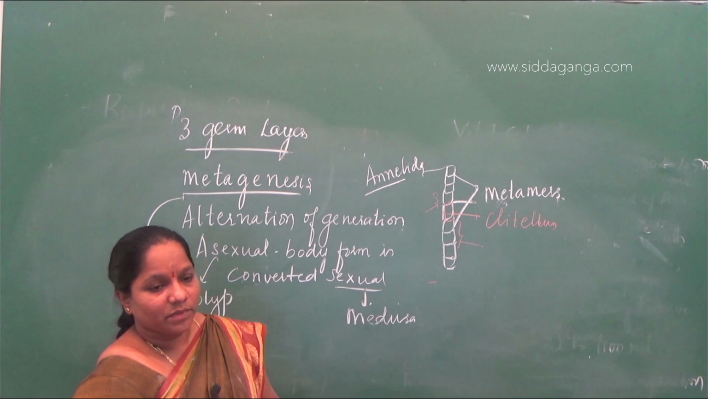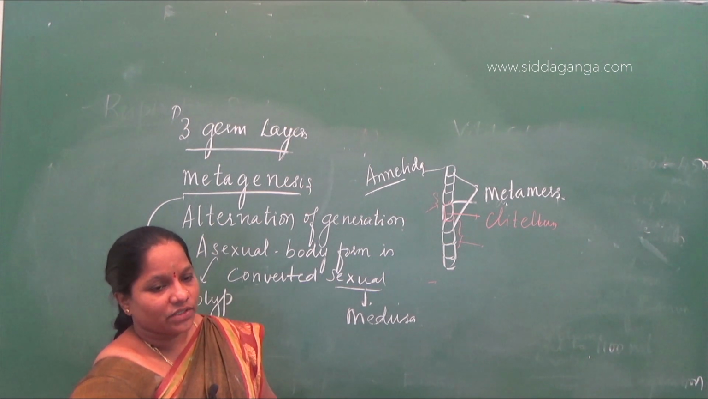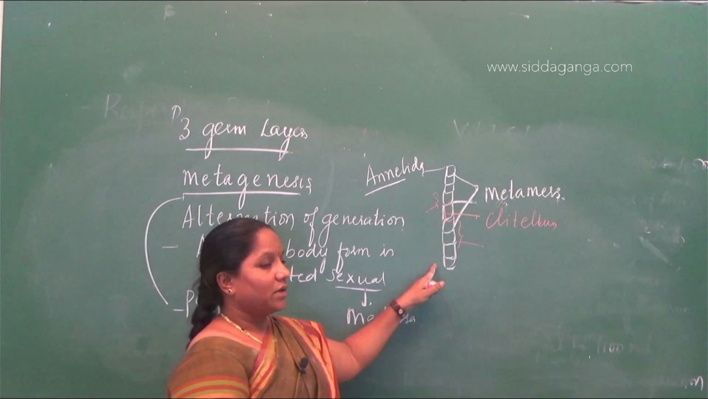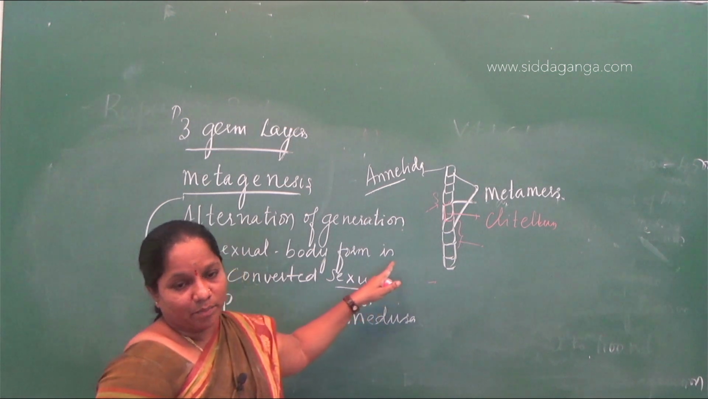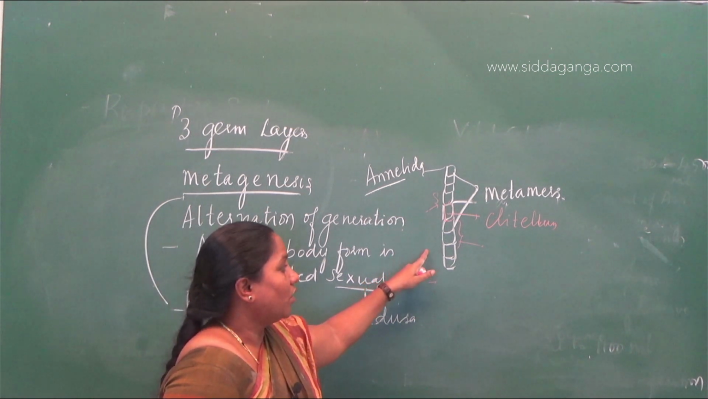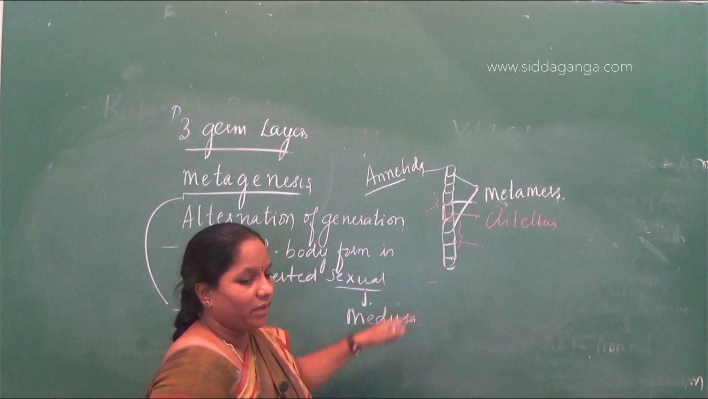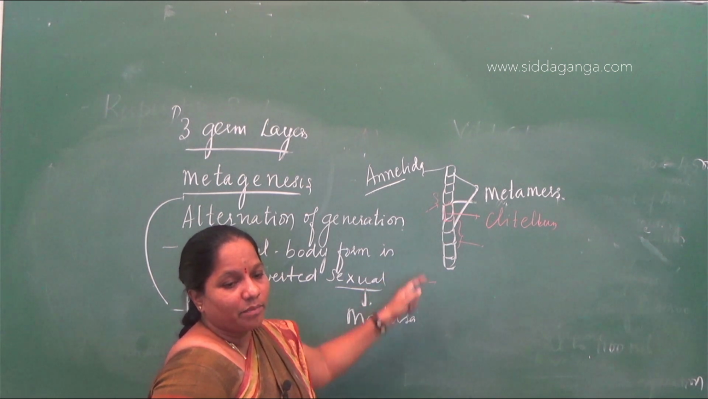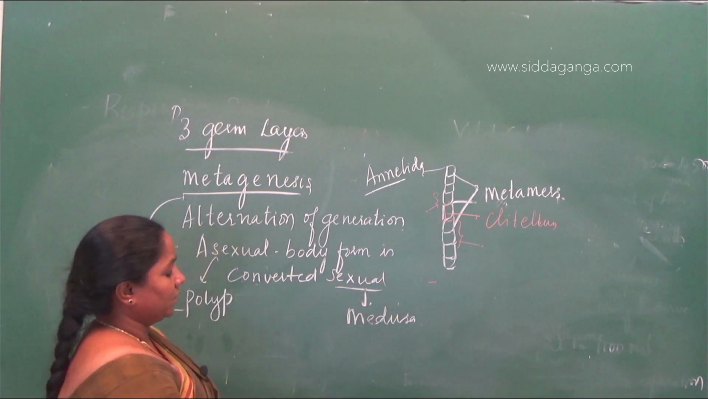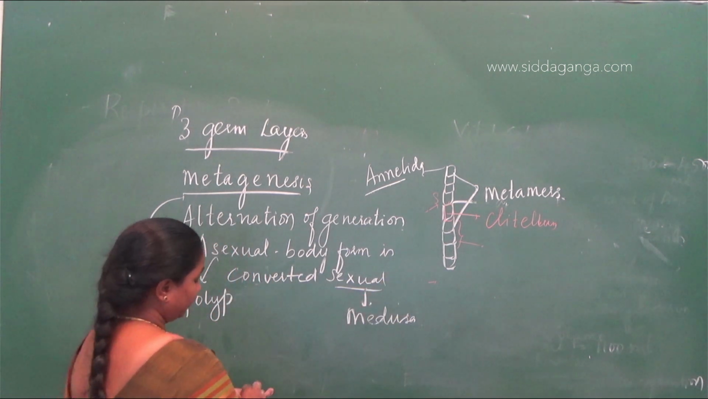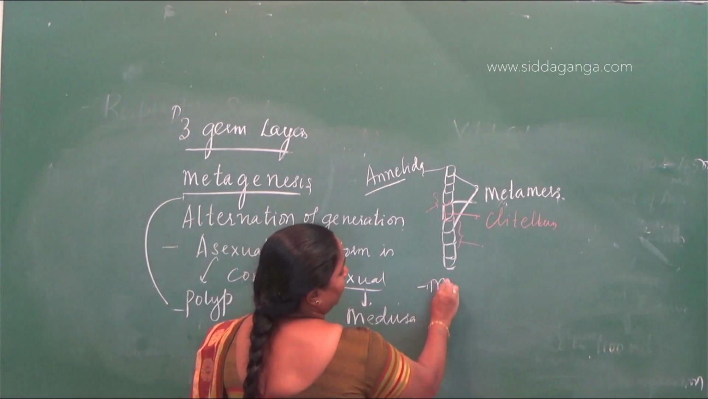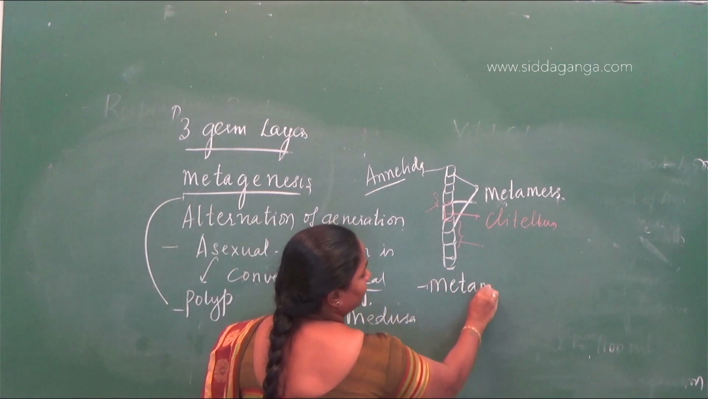So metamerism is correct. Segments are there, but they are asking about compartments that lead to organ separation, so particularly it will be metamerism. Then the fourth option, metamorphosis.